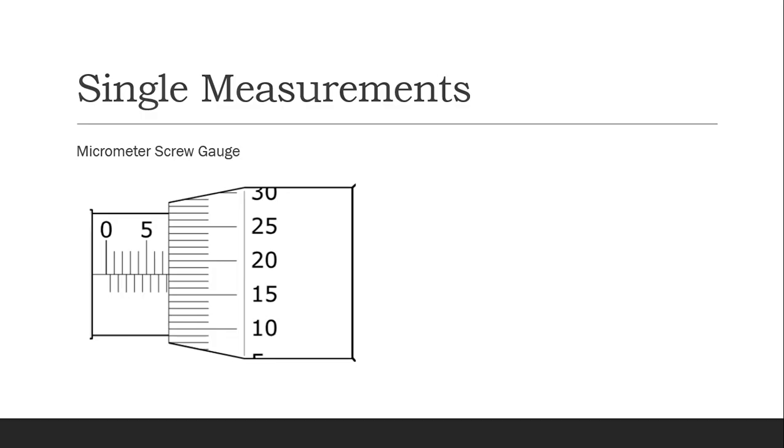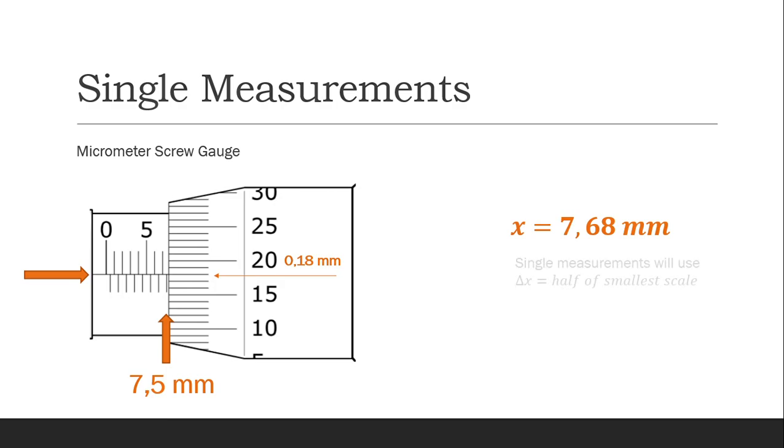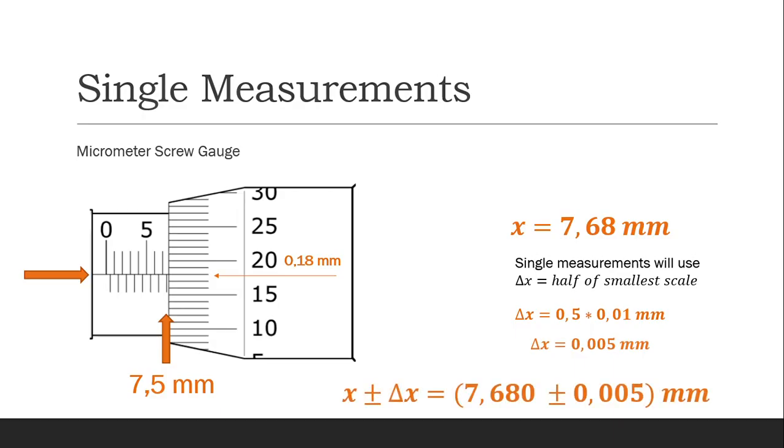Okay, we discuss. Look at this one. Absolutely, this is 7.5 millimeter. Now the rows that we found in here and here are meeting in here, so this one must be 0.18 millimeter. And the X we got is 7.68 millimeter. And remember, we're using a single measurement. Single measurement will use half of the smaller scale. This is the result that we have with micrometer screw gauge.